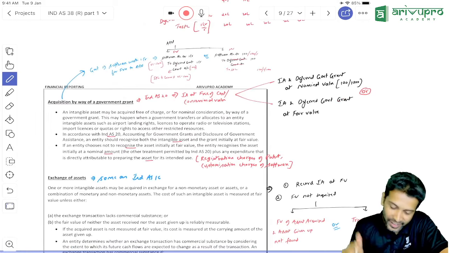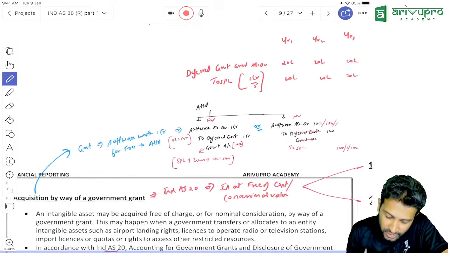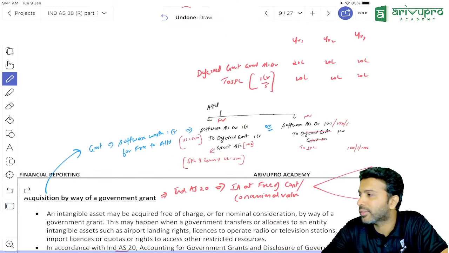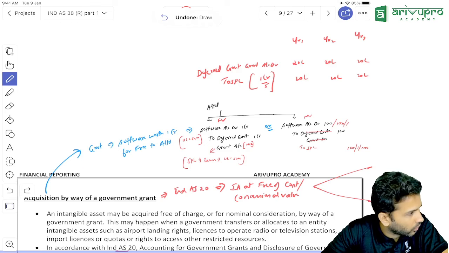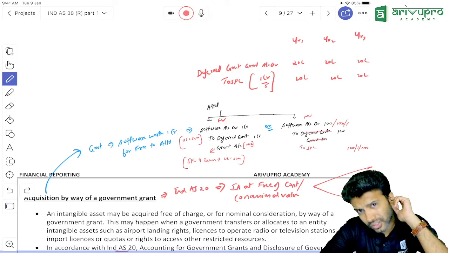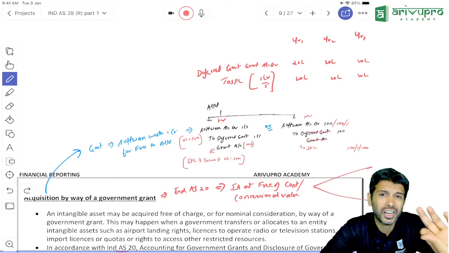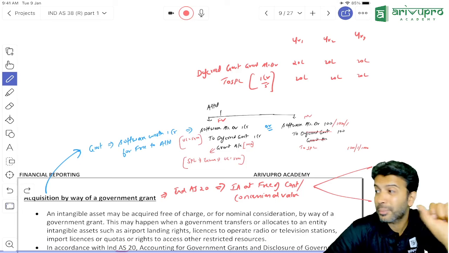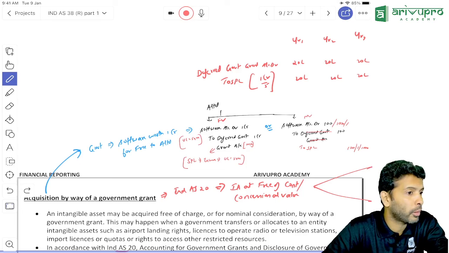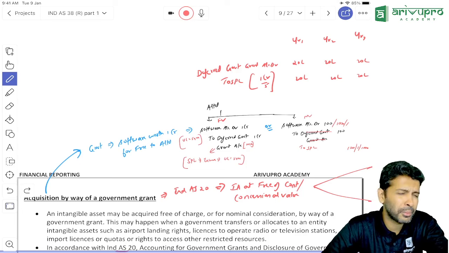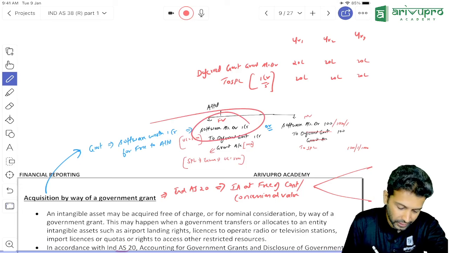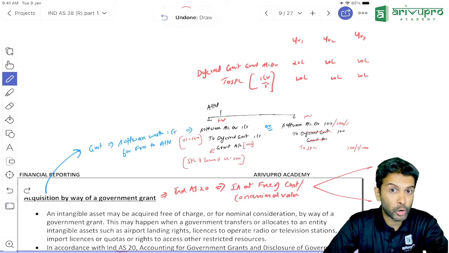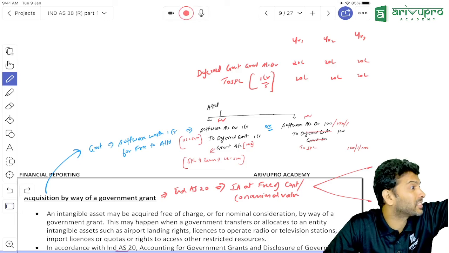Okay. Now, next one. Here, software you might have received it free of cost. Just because you received it free of cost, should the company start using it immediately, or there may be some DACs? What is the full form of DAC? Directly attributable cost. Tell me some of the examples of DAC related to software. There could be some installation charges or customization charges.